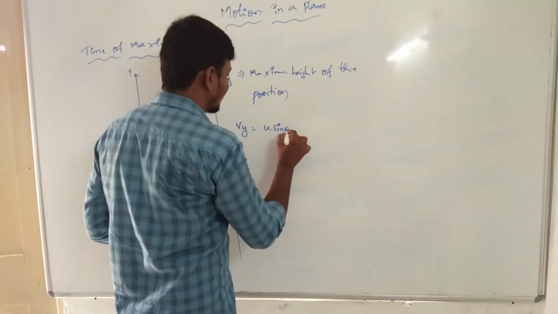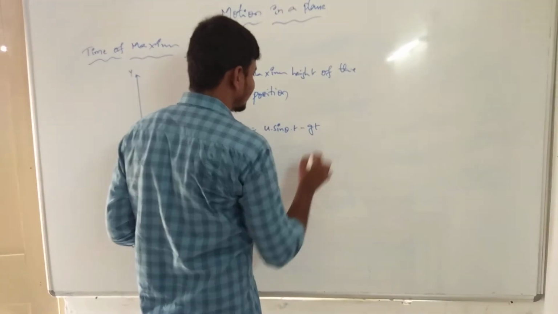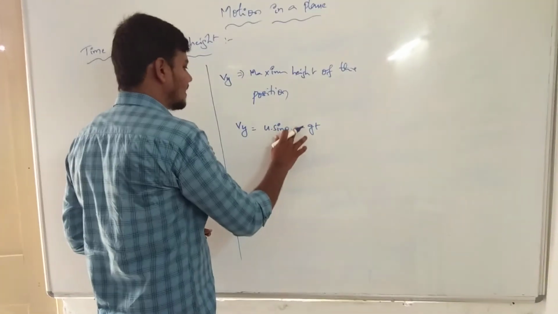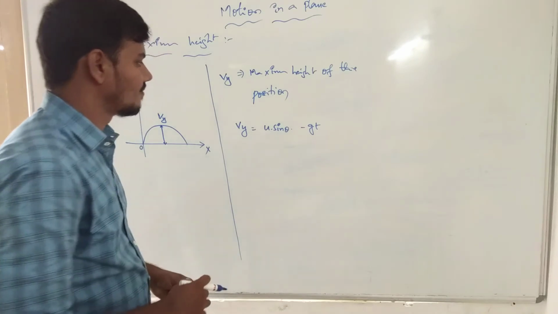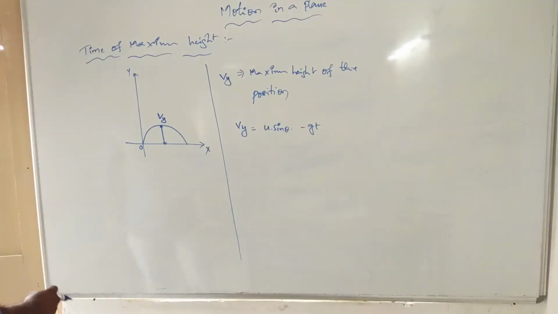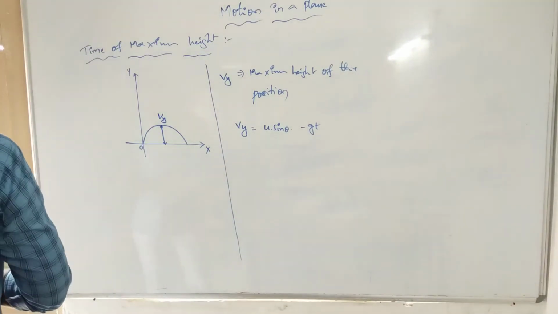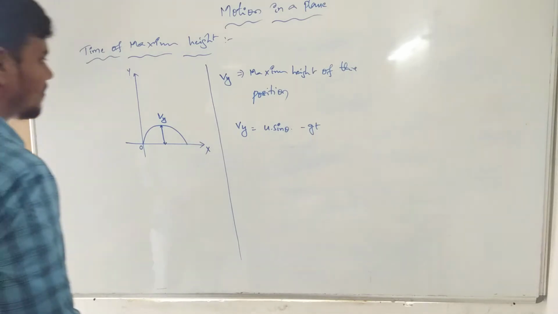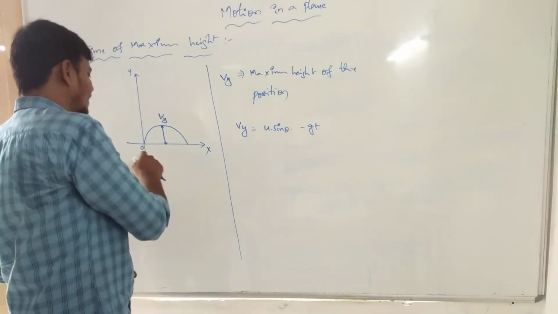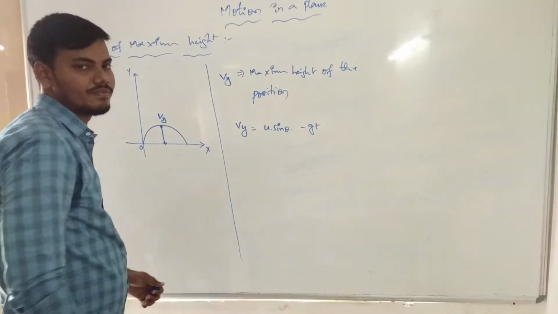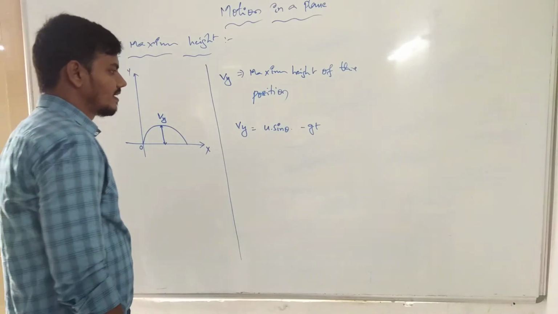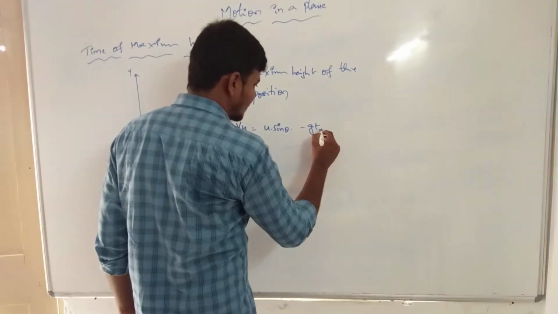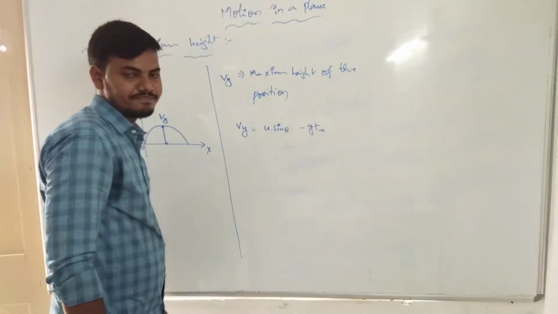u sin theta into t minus g t. u sin theta minus g t. This is the similar one. Vy is equal to u sin theta minus g t. Vy is equal to the initial velocity component. Okay. Now what is the g value? The g is the fundamental acceleration in the upward direction. The time period t is which time period? From the initial point to the peak point. Every time period t here we take as the maximum time period Tm.